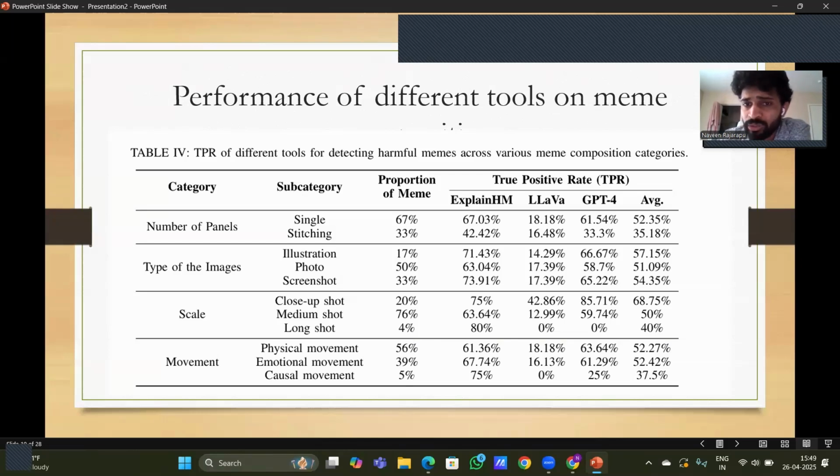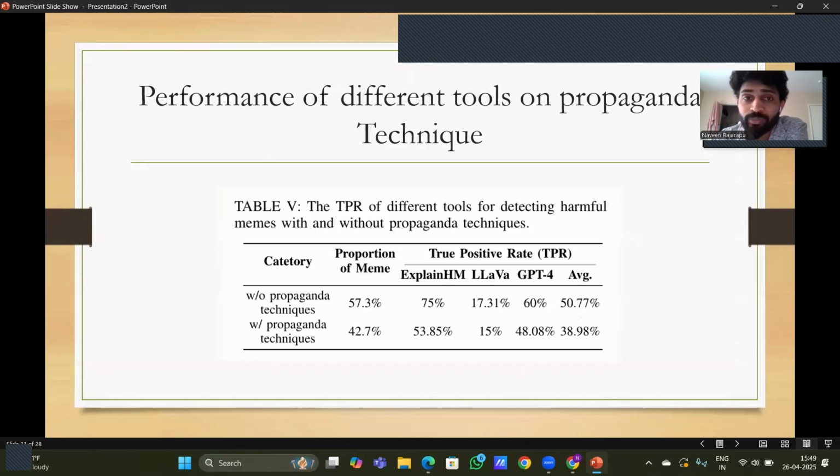All of those existing tools perform at around 57%. Then in scale they perform with 68%. Movement they perform with 53%. Overall we can conclude that in the meme composition they are not up to the mark in performance. Whatever you consider, they are underperforming. ExplainHM and ChatGPT perform well, but not up to the mark.